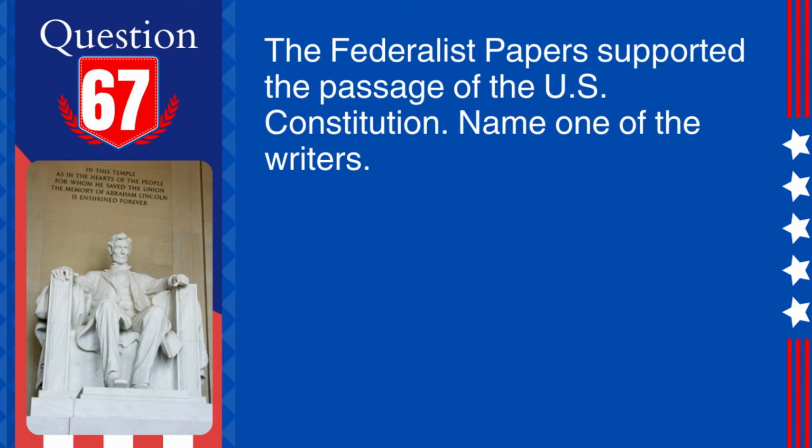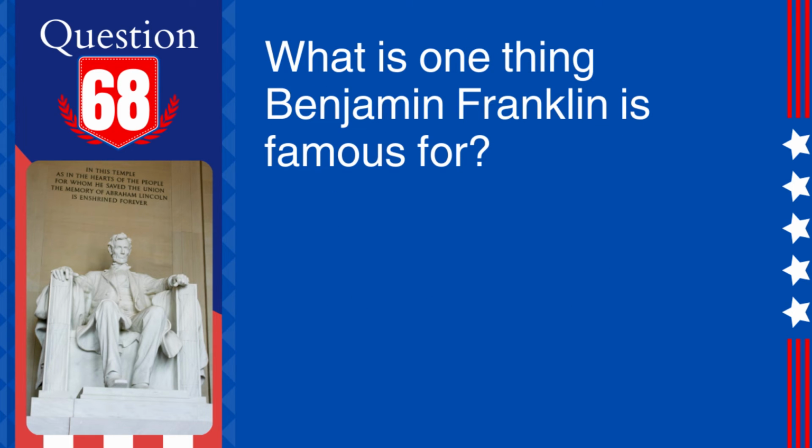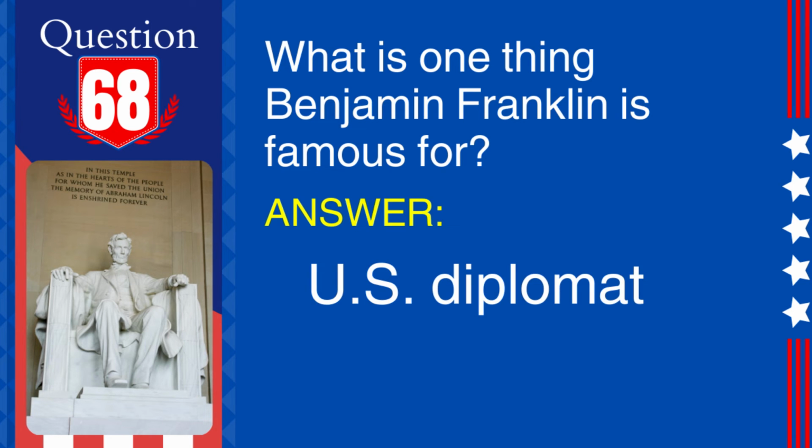67. Question: The Federalist Papers supported the passage of the U.S. Constitution. Name one of the writers. Answer: James Madison. Explanation: James Madison, along with Alexander Hamilton and John Jay, wrote the Federalist Papers, a series of essays promoting the ratification of the U.S. Constitution. 68. Question: What is one thing Benjamin Franklin is famous for? Answer: U.S. diplomat. Explanation: Benjamin Franklin was known for many accomplishments, including his role as a diplomat, helping to secure French support during the American Revolution.